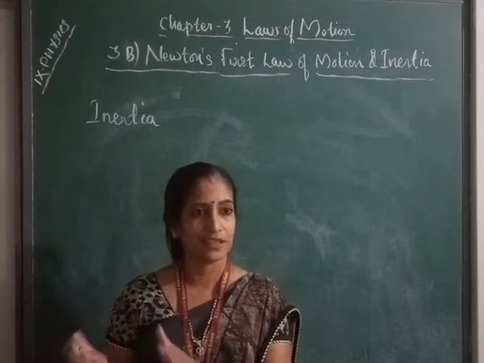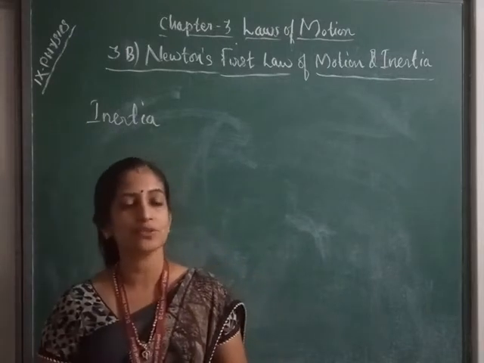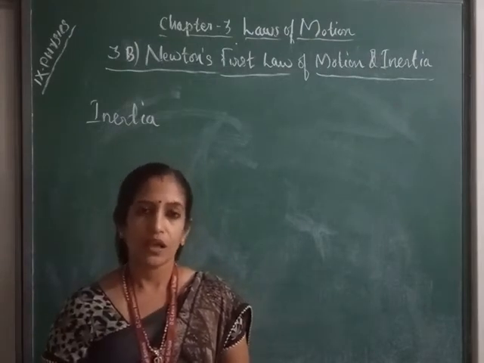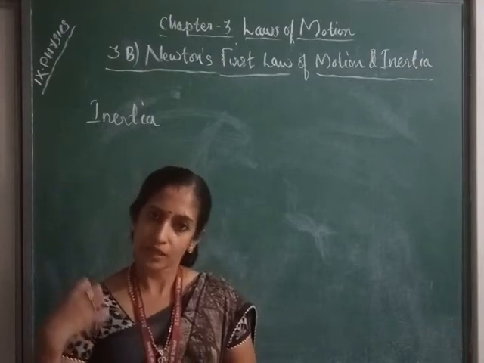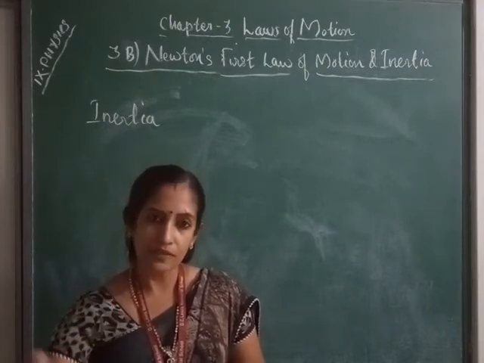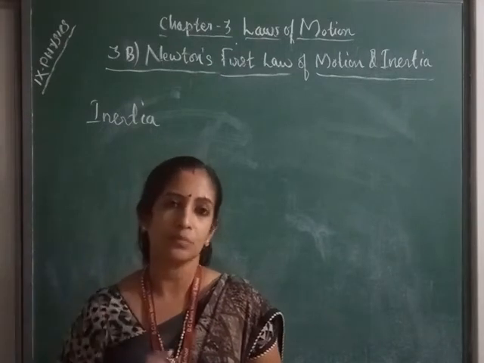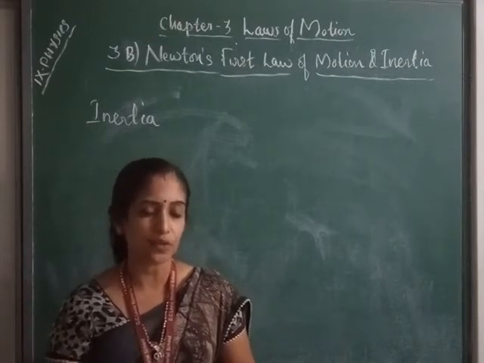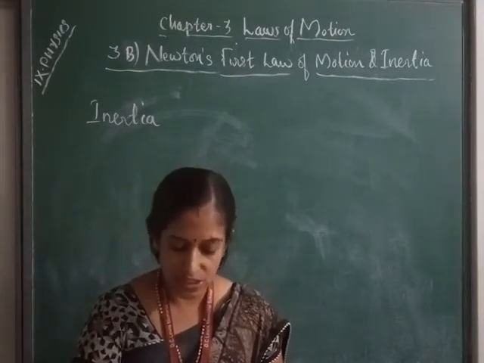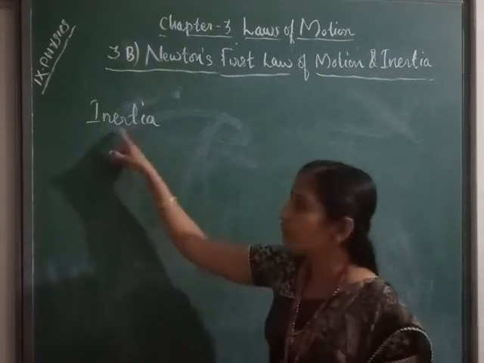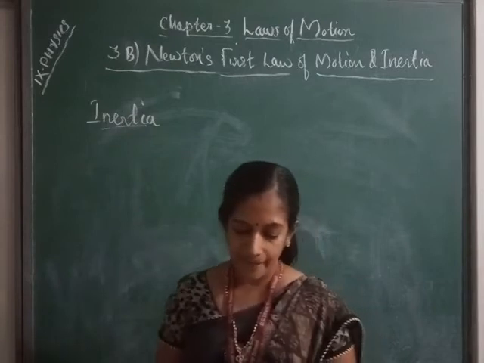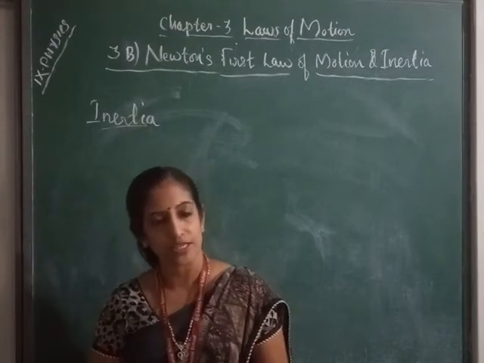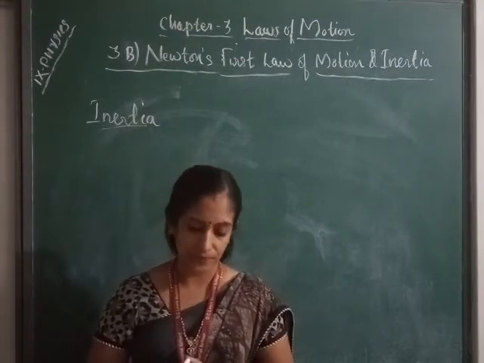It will have the tendency to stay stationary. It will not move. And if an object is moving, then it will have the tendency to keep on moving. And this tendency to remain in its particular state is called inertia. So inertia can be defined as the property of an object by virtue of which it tends to remain in the state of rest or motion.